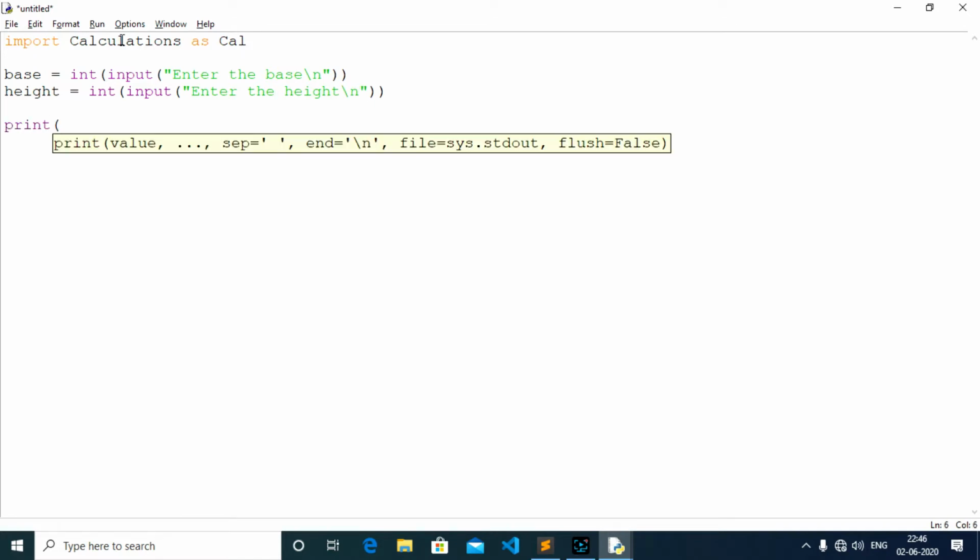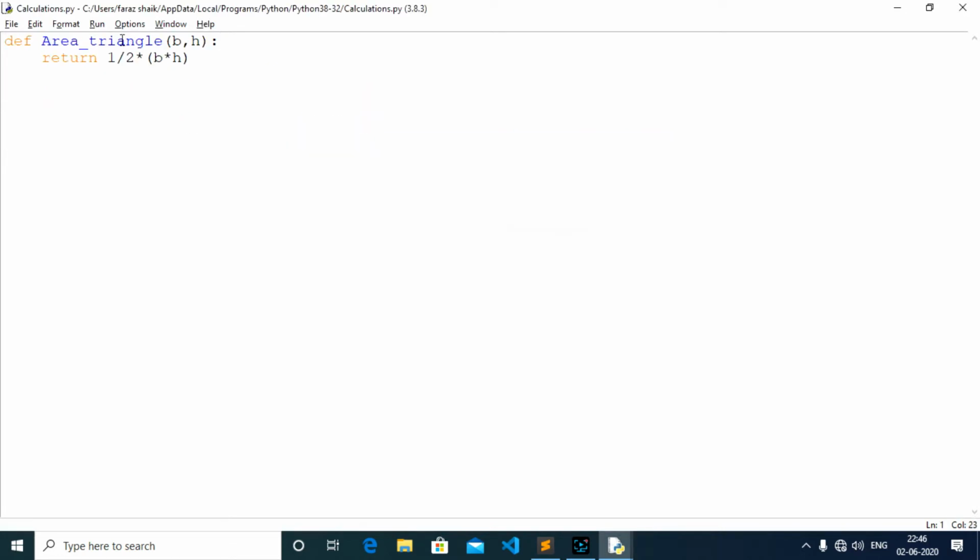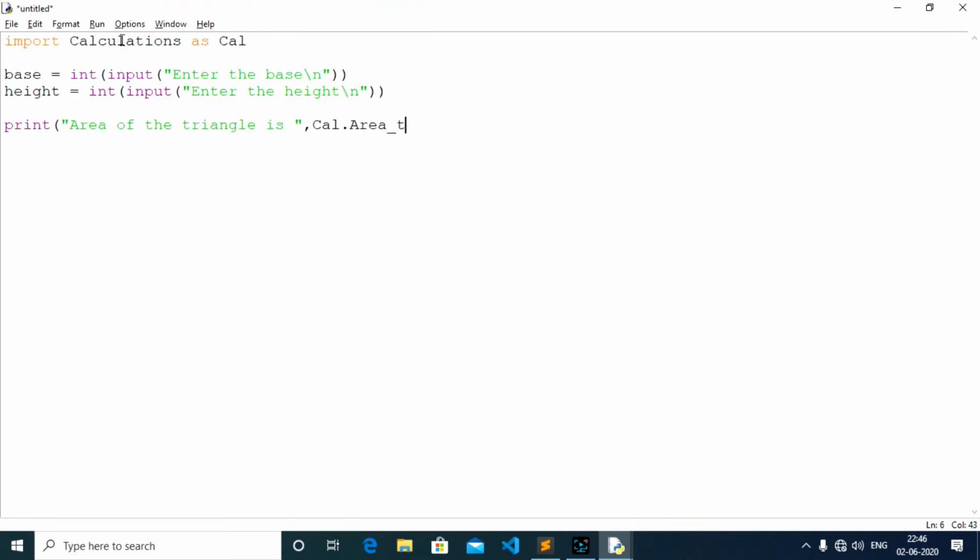Let us give the area of the triangle. Area of the triangle is, I'm going to call the method cal dot, what was the method? Let me have a look. Area underscore triangle. Within this I'm going to pass base comma height.